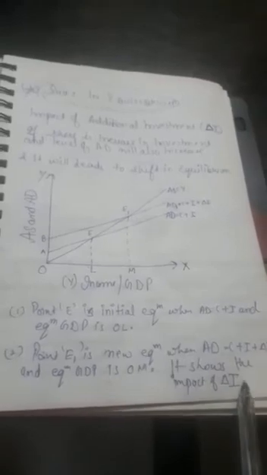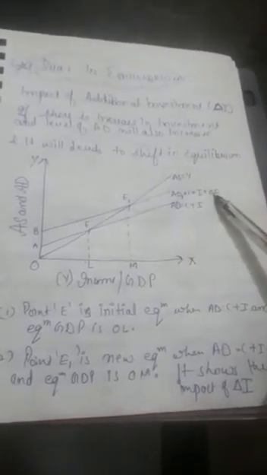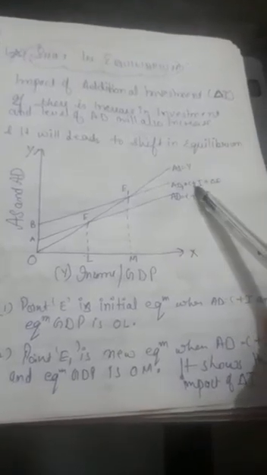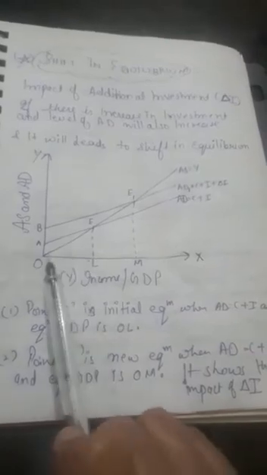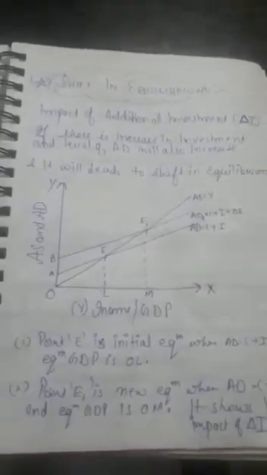It shows the impact of additional investment, that with an increase in investment or additional investment, aggregate demand also increases and equilibrium shifts upward, and the equilibrium level of output also increases. So this is the concept of shift in equilibrium.